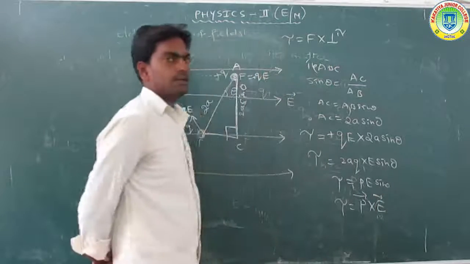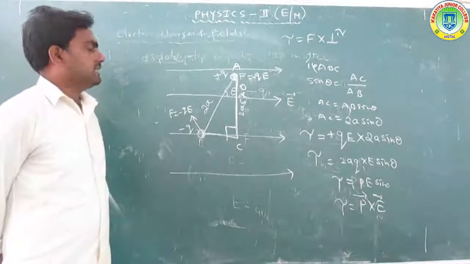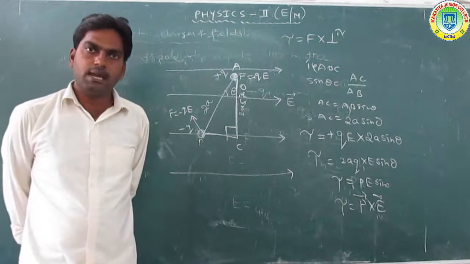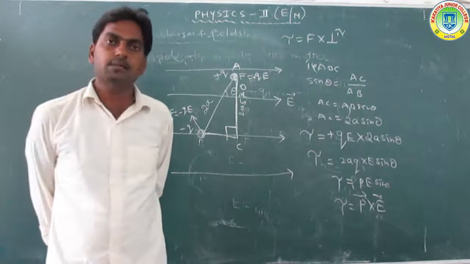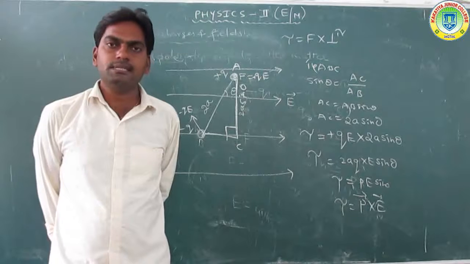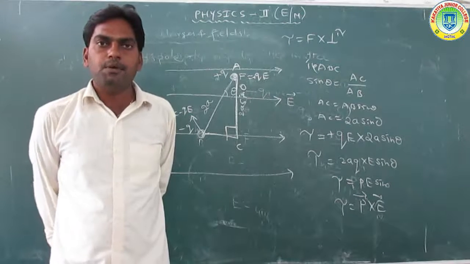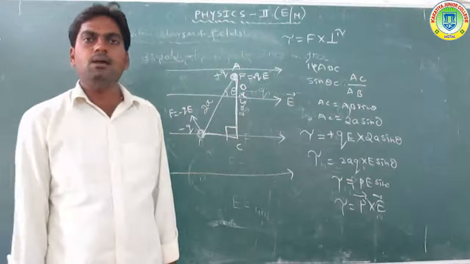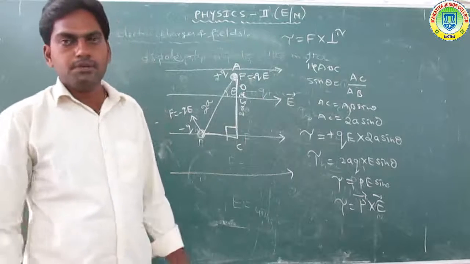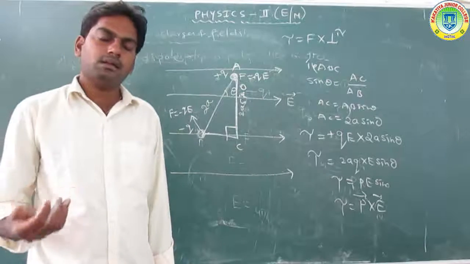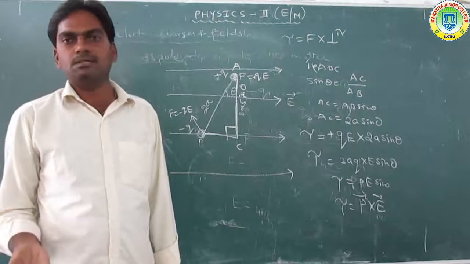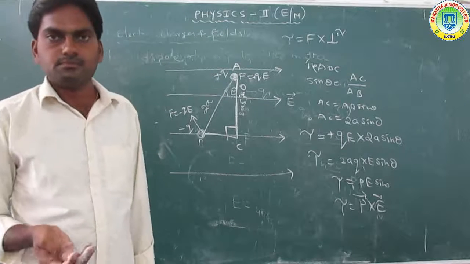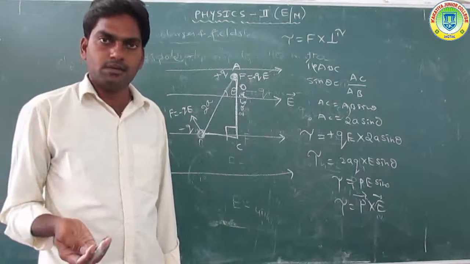Now once again, let us repeat. What is the dipole? The dipole consists of two charges separated by a small distance 2a, and this arrangement is called the dipole. The dipole is placed in a uniform electrical field, and the force and torque are expressed, to find out the torque.